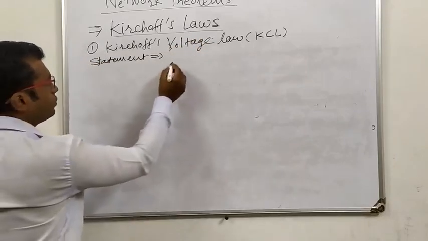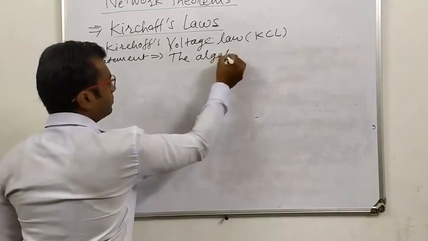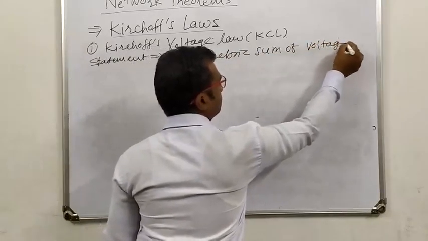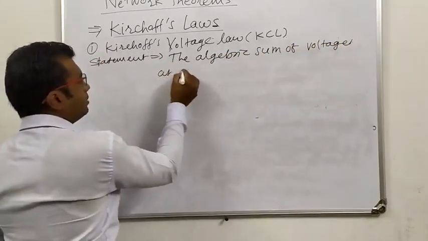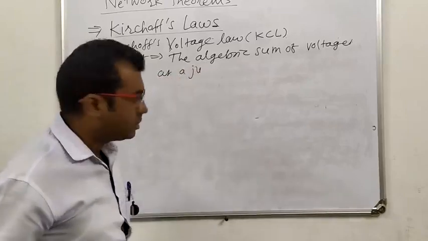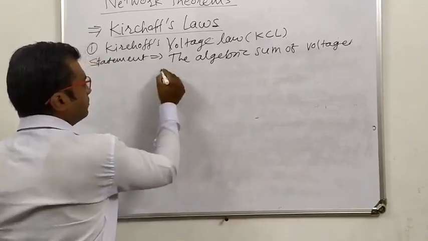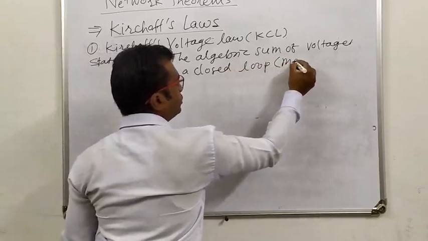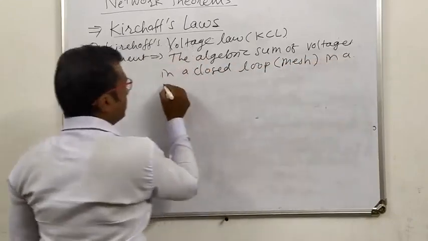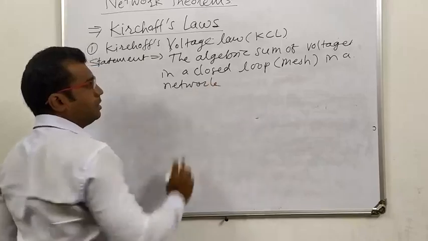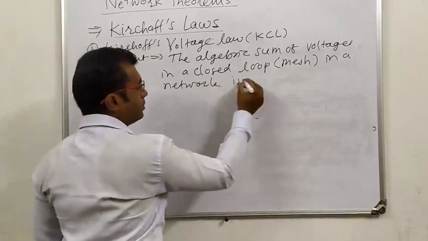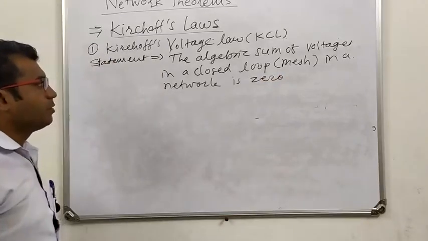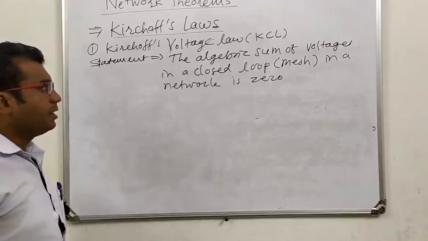The statement for Kirchhoff's voltage law is: the algebraic sum of voltages in a closed loop, also called a mesh, in a network or circuit is 0. That is, the algebraic sum of voltages in a closed loop in a network is 0.